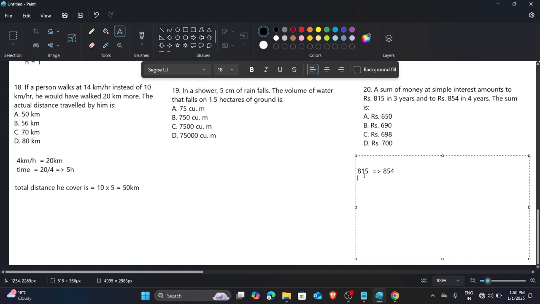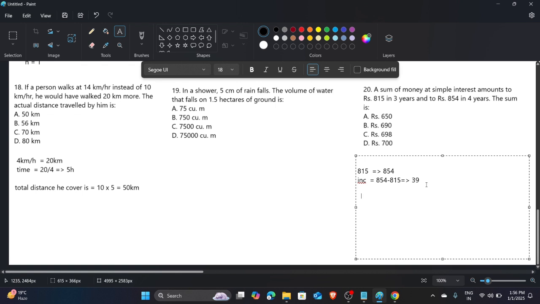The increase in money is nothing but 854 minus 815, so the remaining is 49. Okay, so now 4 years minus 3 years: 39. You can see that there is a 39 increase in 1 year.